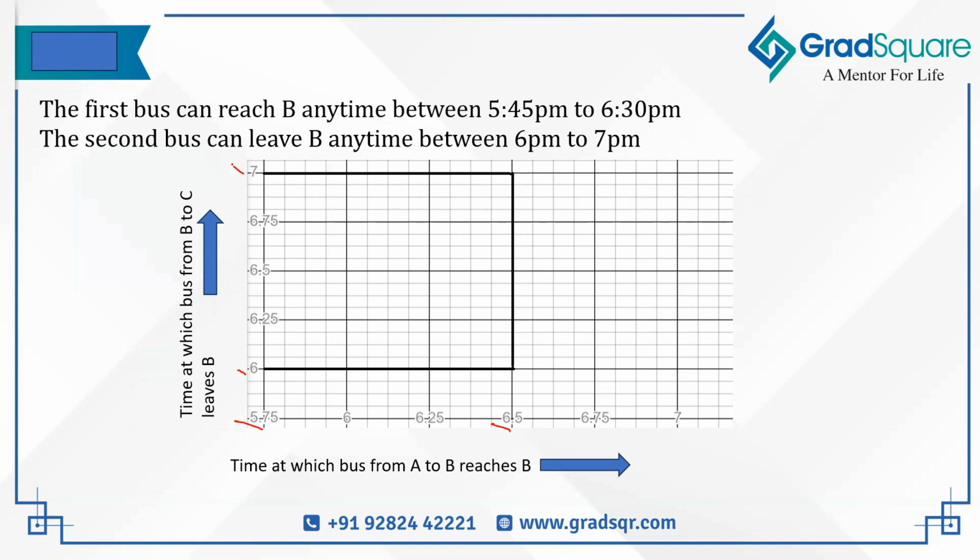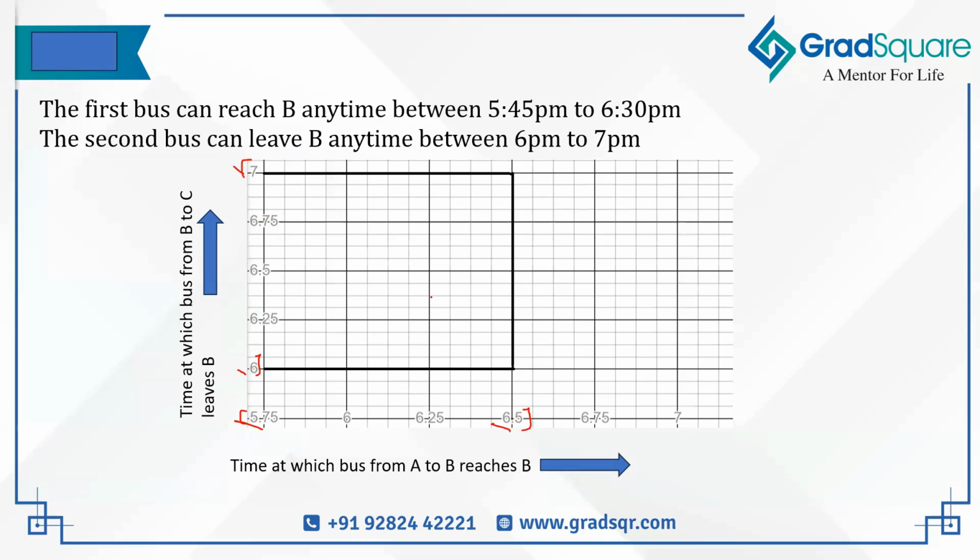So once I draw this graph, I know that the area under consideration for us lies within this particular rectangle, right? Where the limits for the x-axis are between 5:45 to 6:30 and the limits for the y-axis are between 6 p.m. and 7 p.m. Right? So this is the total possible area in which the two events can happen. The two events are arriving at B and departing from B.